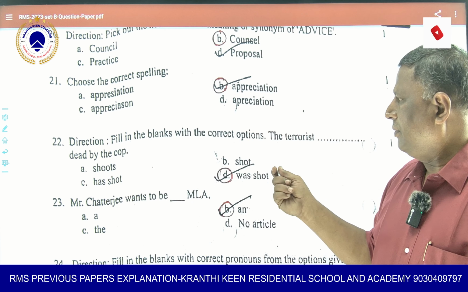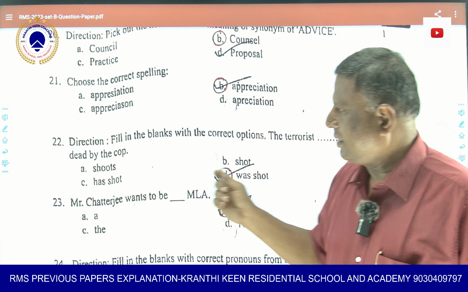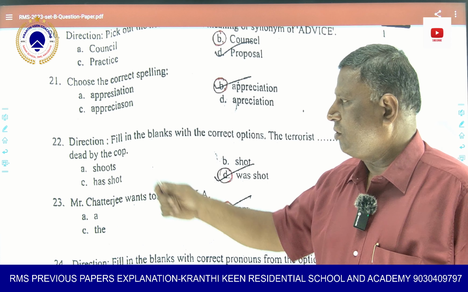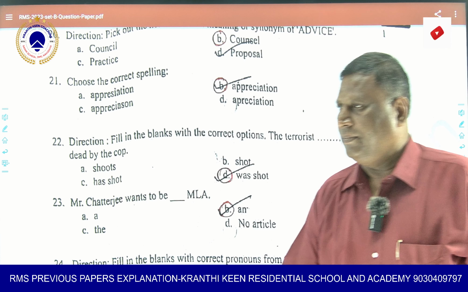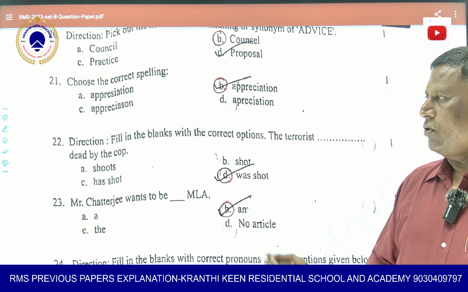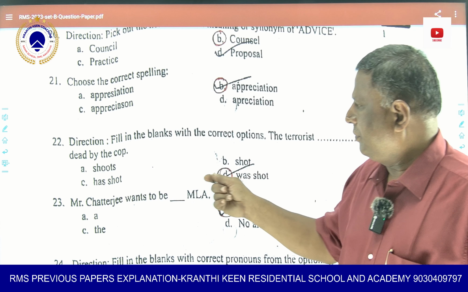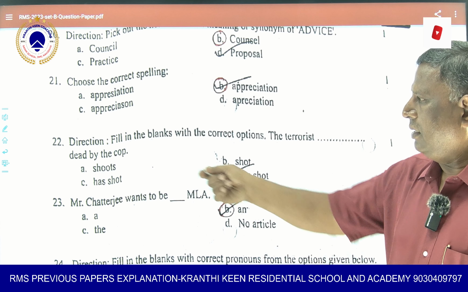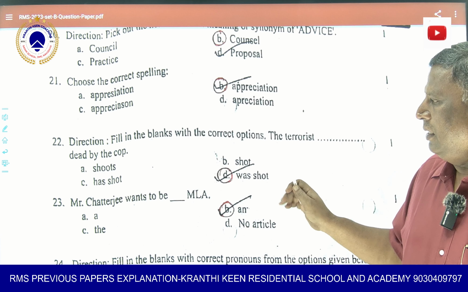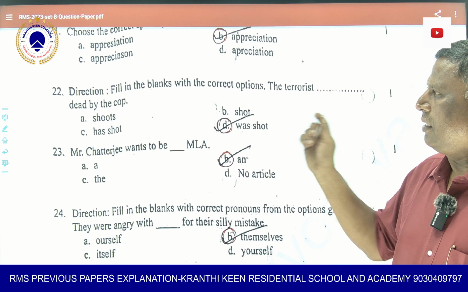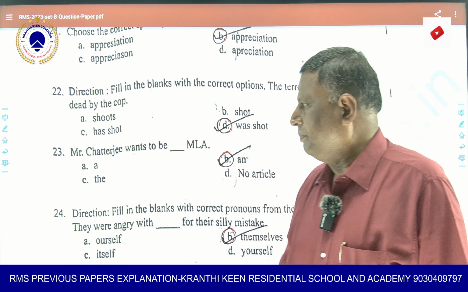Now again, the correct option. The terrorist dash dead by the cop. The terrorist dash dead by the cop. What will you call this word, dead? Shot dead. Yeah, very commonly used. The terrorist was shot dead by the cop. It is very simple one because in general everyday news also you can hear this. The terrorist was shot dead by the cop.